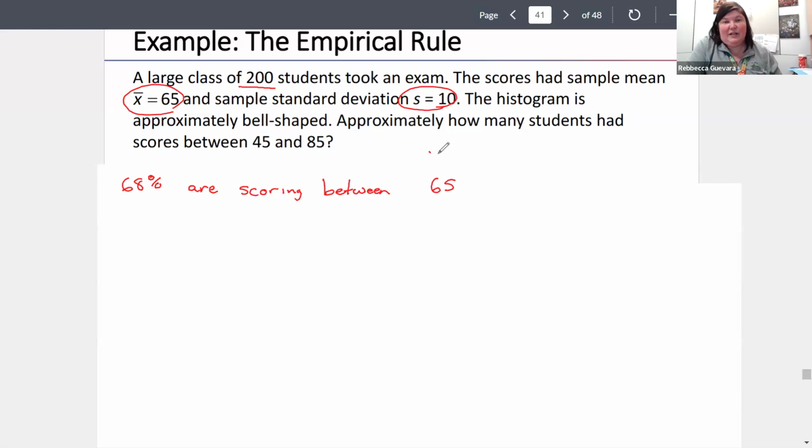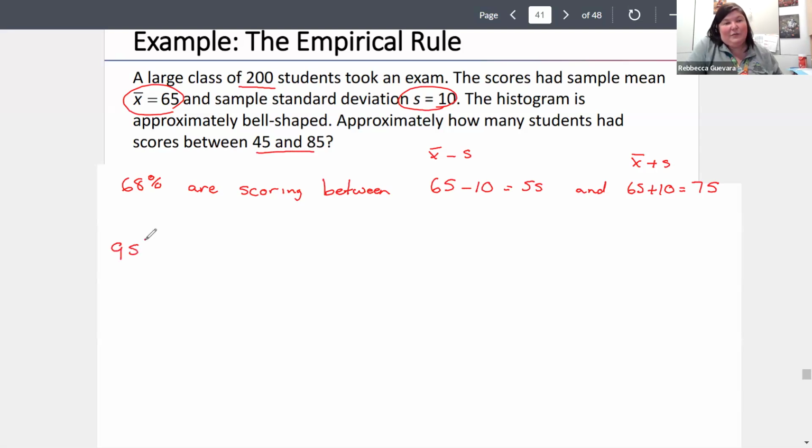So we take the 65 and then we subtract the standard deviation. So we subtract 10, which is going to be 55. And that mean plus the standard deviation. So that's 65 plus the 10, and that would be 75. So we want this range.